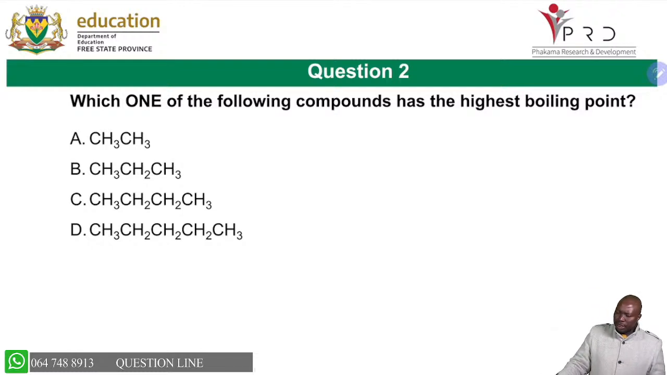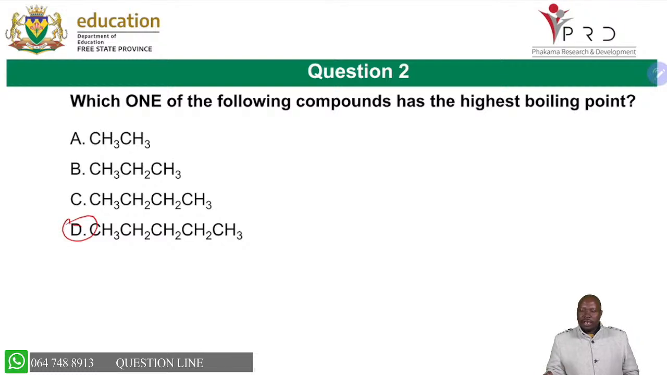Which of the following compounds has the highest boiling point? This one, you just look at it already. You are able to see as the chain length increases, the strength of intermolecular force increases, hence the boiling point increases. So the highest boiling point becomes D. The reason is that it has the longest carbon chain.